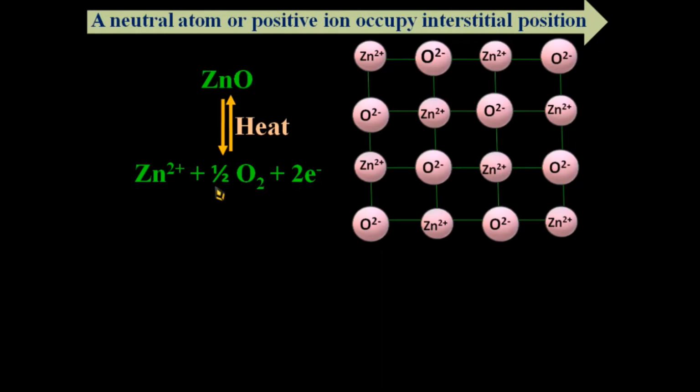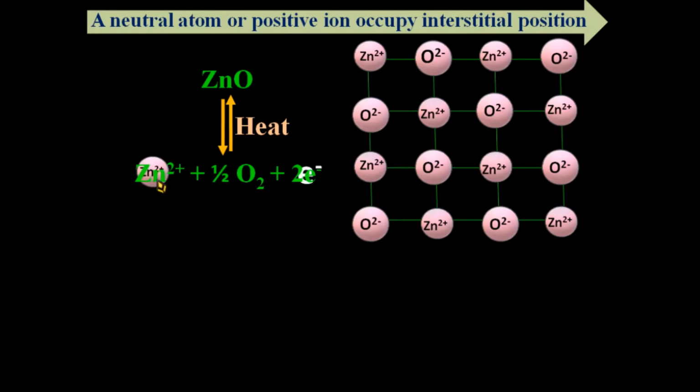After heating, ZnO turns yellow. The reaction is ZnO converting into Zn²⁺ plus half O2 plus 2 electrons released. Now there are excess Zn²⁺ ions in the crystal, and its formula becomes slightly changed. The excess Zn²⁺ ions thus formed